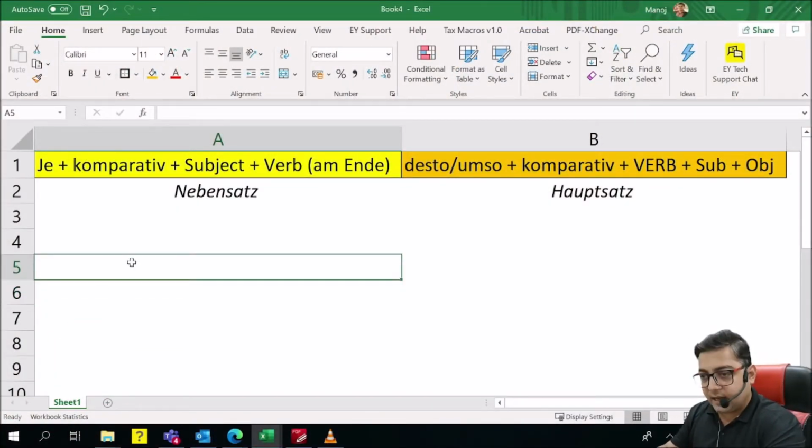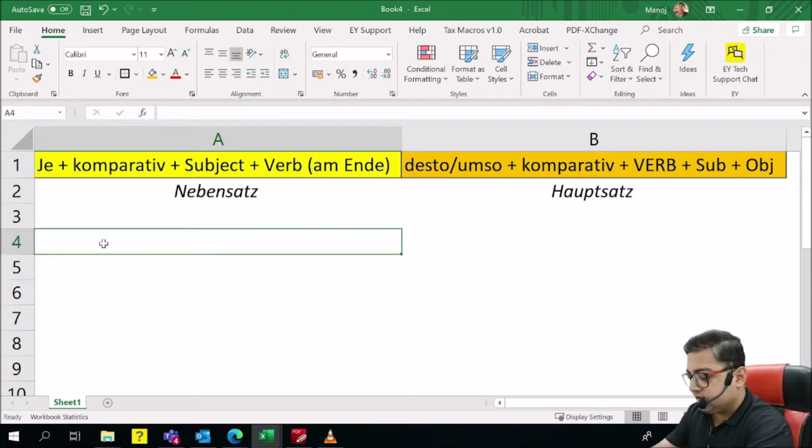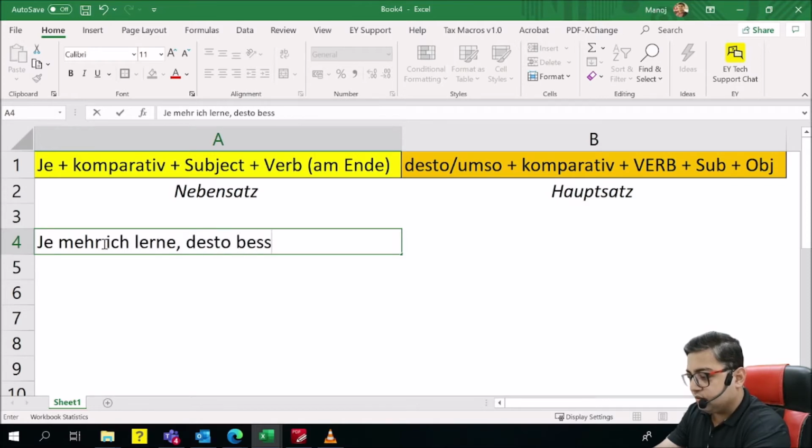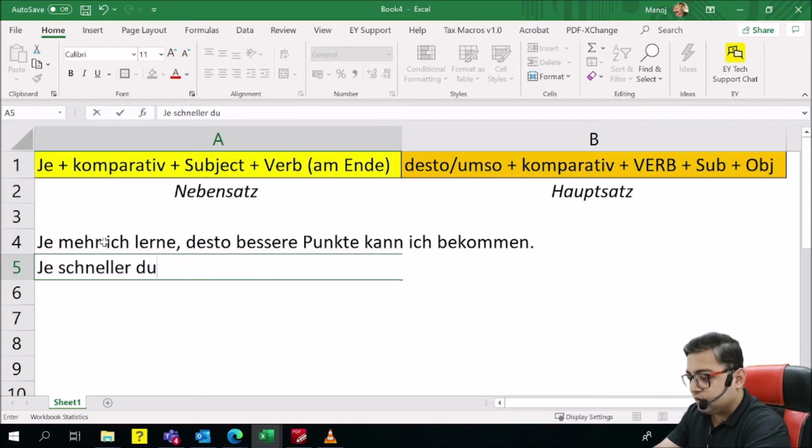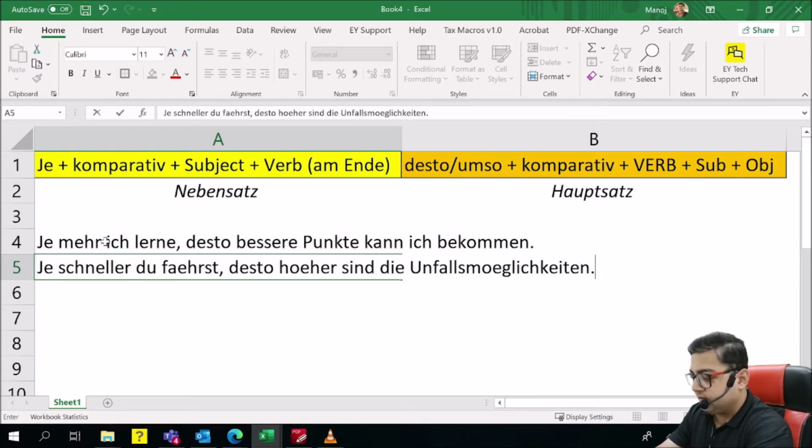Let's have a look at a few examples first of all. Unless we are through with the examples, it's difficult for us to know the sentence structure. Let's say: Je mehr ich lerne, desto bessere Punkte kann ich bekommen. Je schneller du fährst, desto höher sind die Unfallsmöglichkeiten.